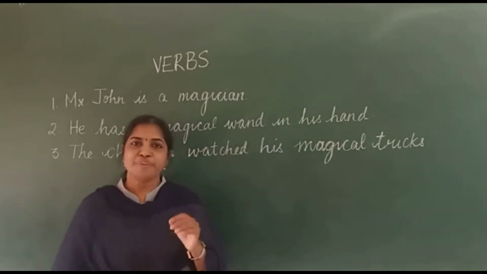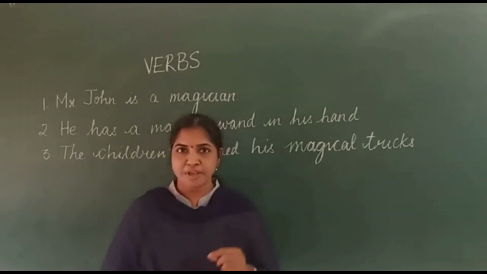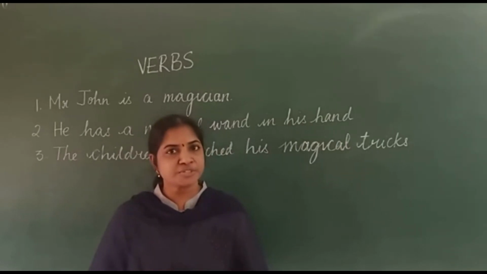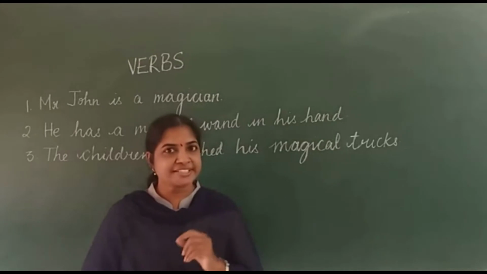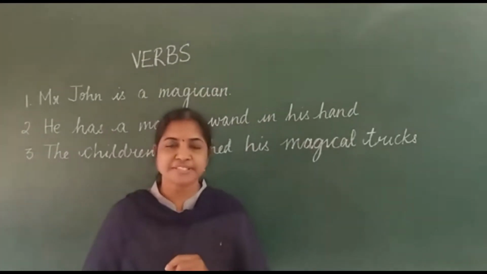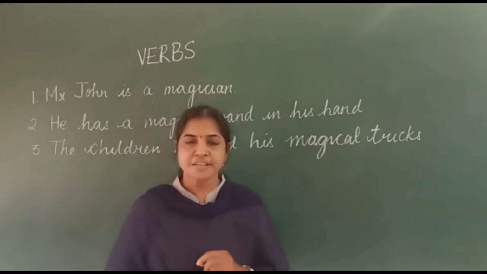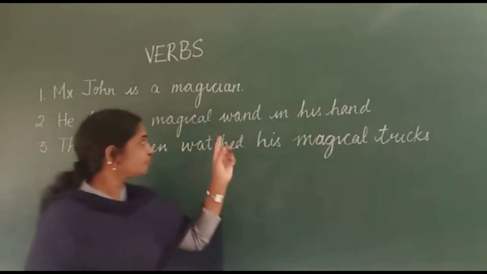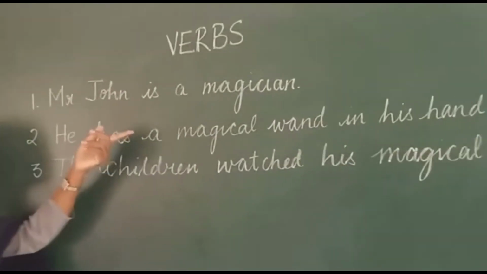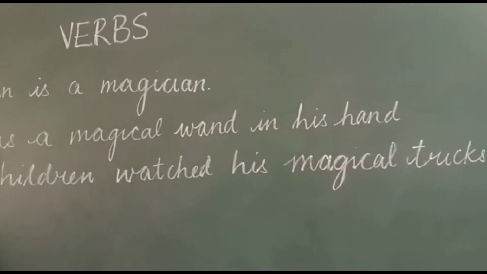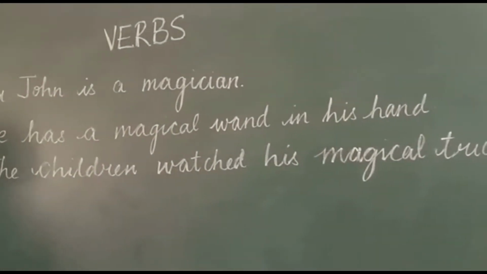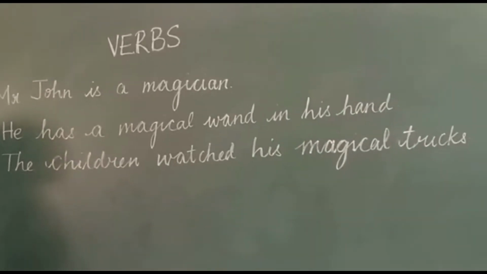Yes, students, we have finished nouns, pronouns and adjectives of the 8 parts of speech. In today's class, let us learn about chapter 6, verbs. Just check these examples. Mr. John is a magician. He has a magical wand in his hand. The children watched his magical tricks.